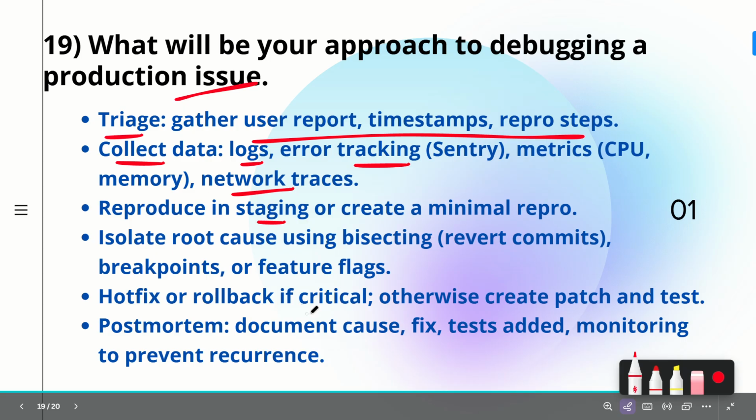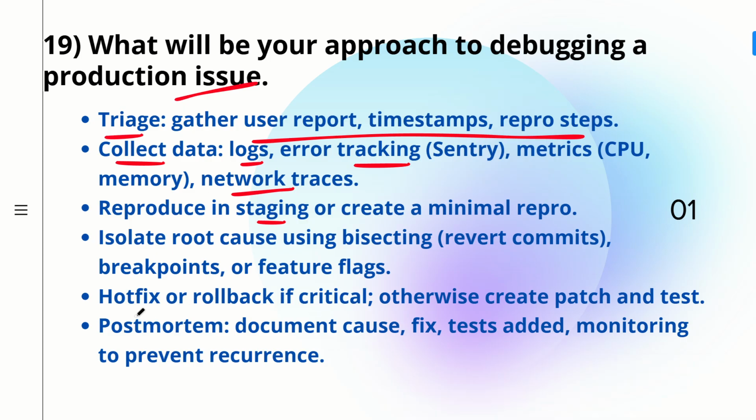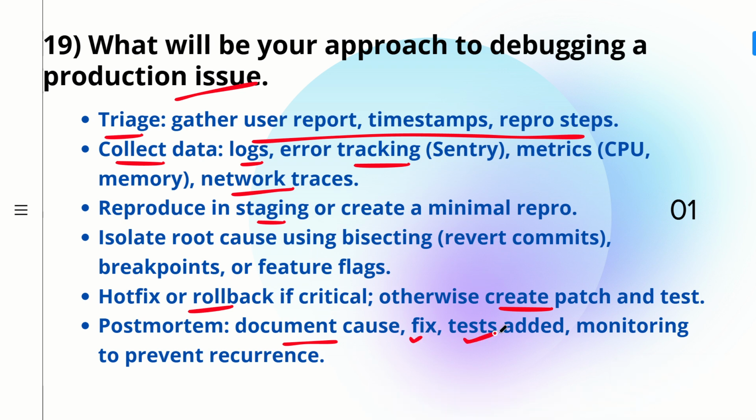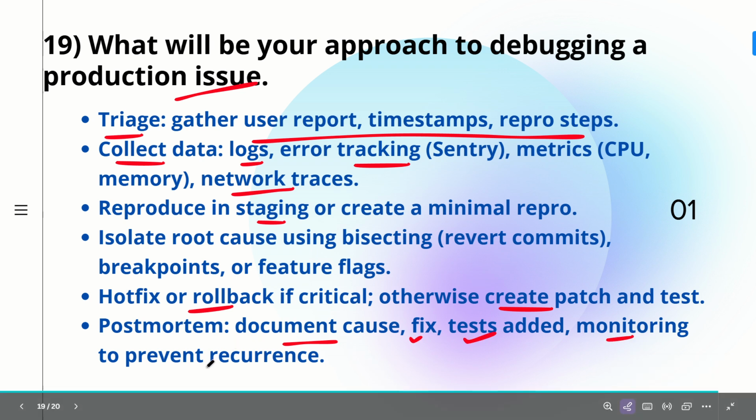Then you can give a hotfix or rollback if critical. So you can give the hotfix, or you can roll back a few of the commits if it is very critical. Otherwise you can create a patch and test. Then postmortem, that is, document the cause. Once you have fixed everything, you have to document the cause, why this happened, then the fix you have given, then the test cases, unit test cases and functional test cases you have done, and monitoring to prevent recurrences, so that it doesn't occur again and again. What are the monitorings you have done? So these are a few approaches of how you can debug a production issue.